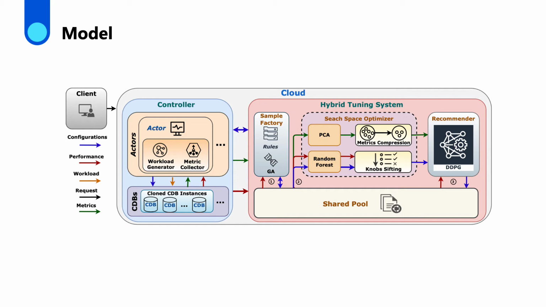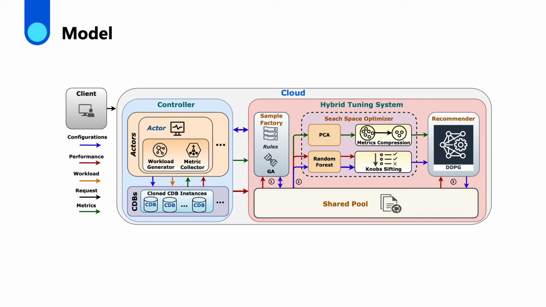Meanwhile, we employ principal component analysis, random forest, and fast exploration strategy to reduce the search space and update time of the learning model. In addition, we further propose a clone and parallelization schema to stress test workloads on multiple cloned CDB instances in parallel, resulting in faster and safer node exploration.